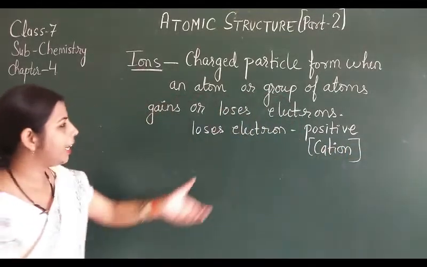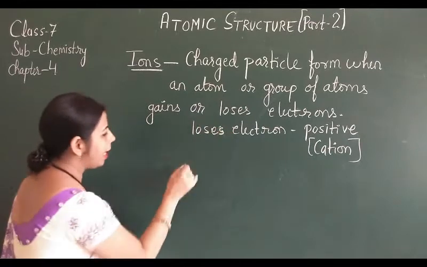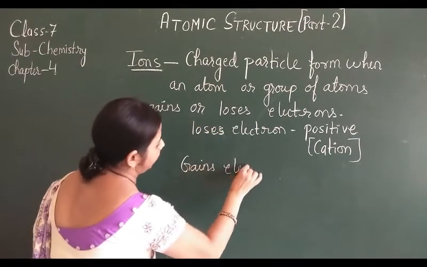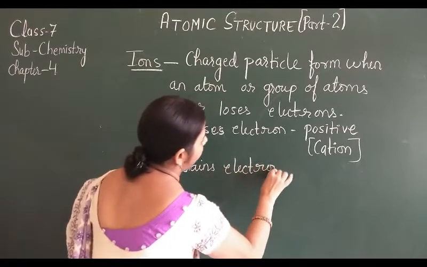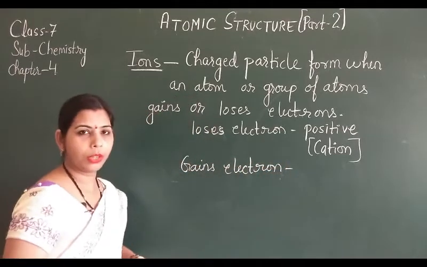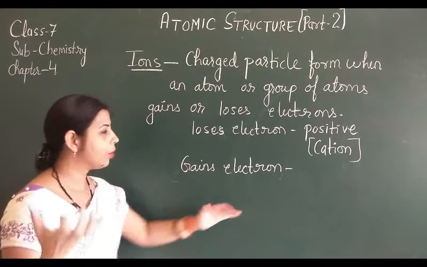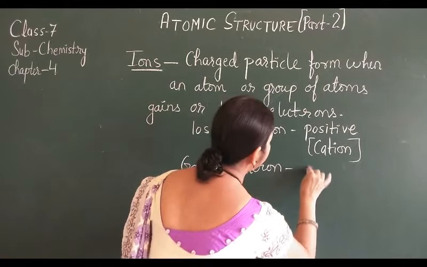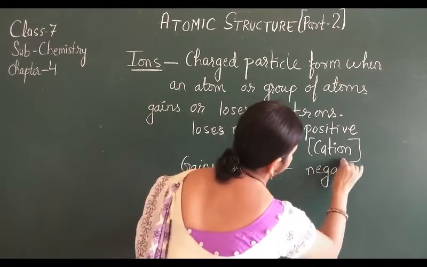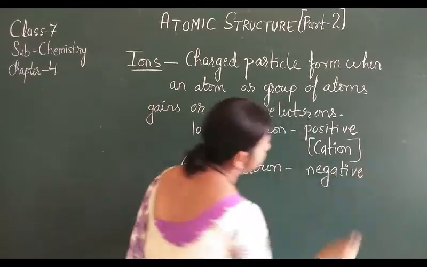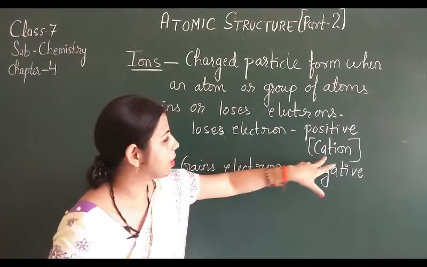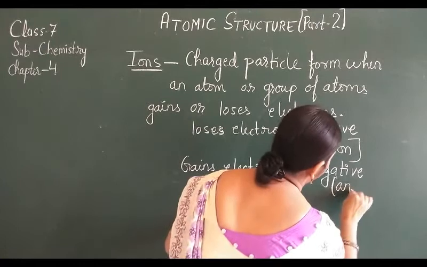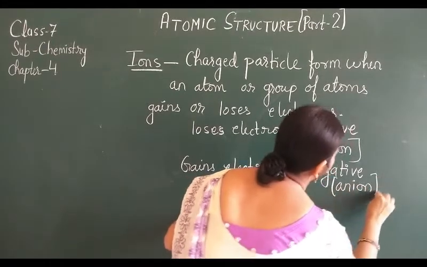Now when an atom gains electrons, if someone has taken something, then they have a headache. He has taken something from someone, so that develops the negative charge. In scientific language you can say the positive charge is a cation, the negative charge is an anion.